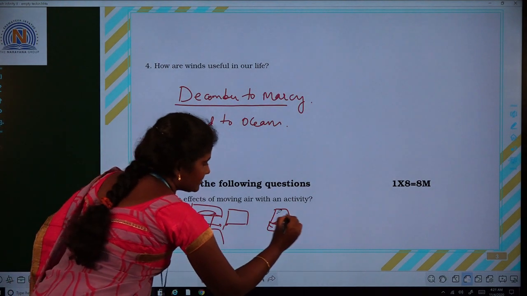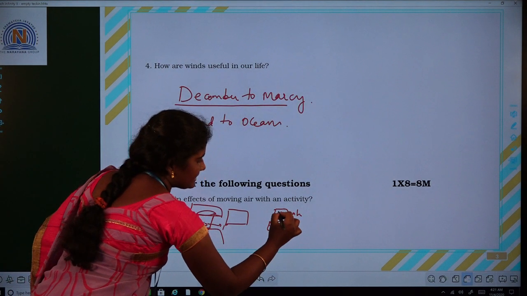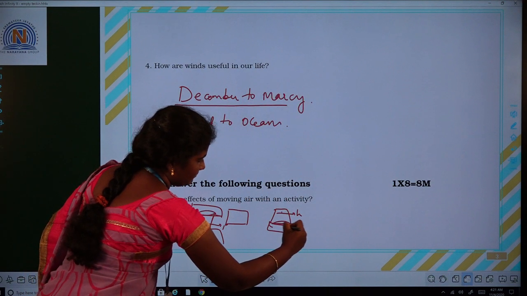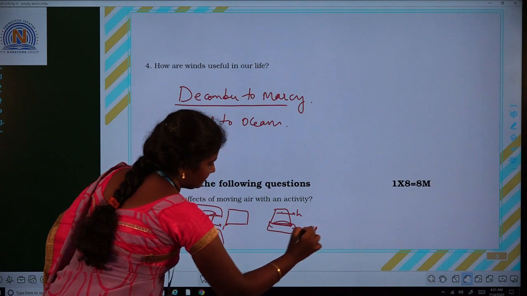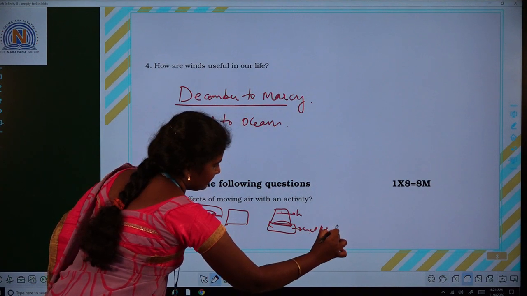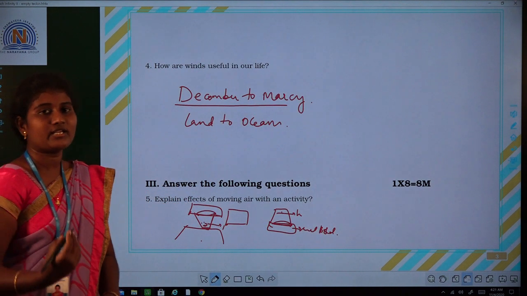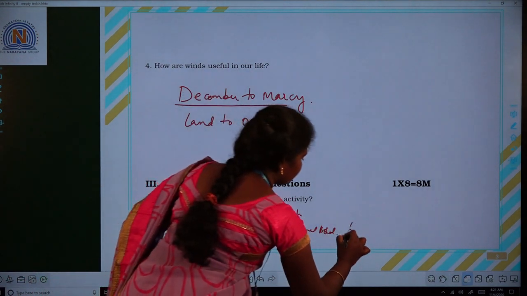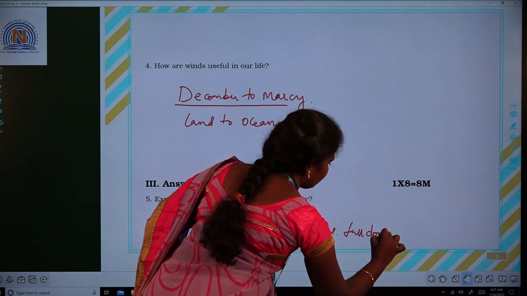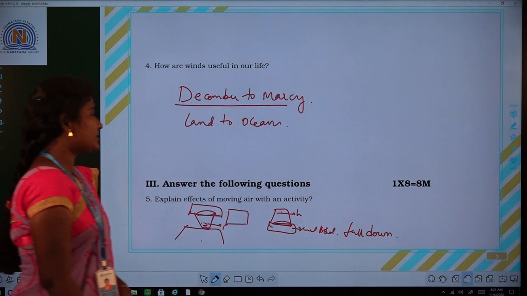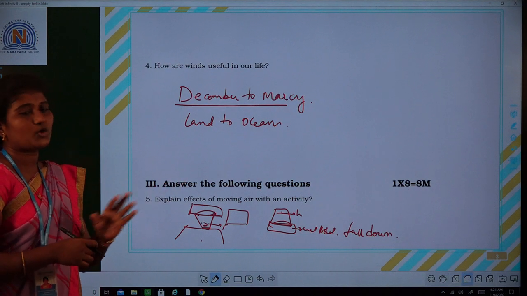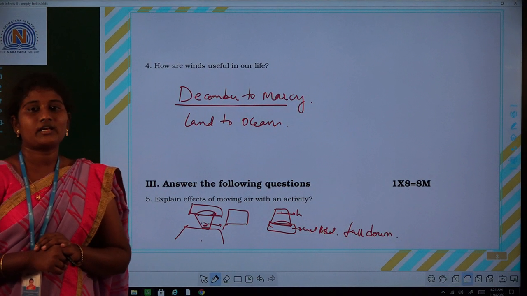The high pressure air present in the glass pushes towards the cardboard. So what do you observe? Does the cardboard lift up or fall down? It falls down. By using this activity, we see the effect of moving air on the postcard. I hope all have understood. Thank you.